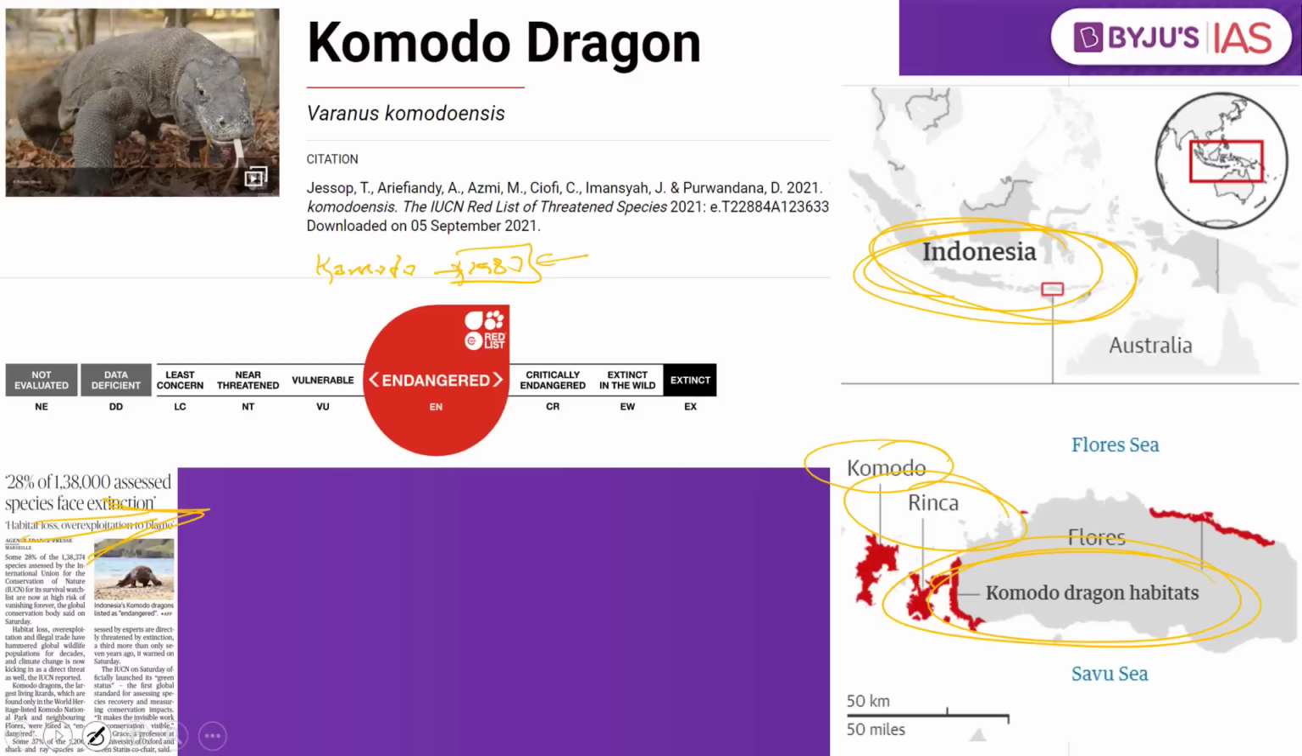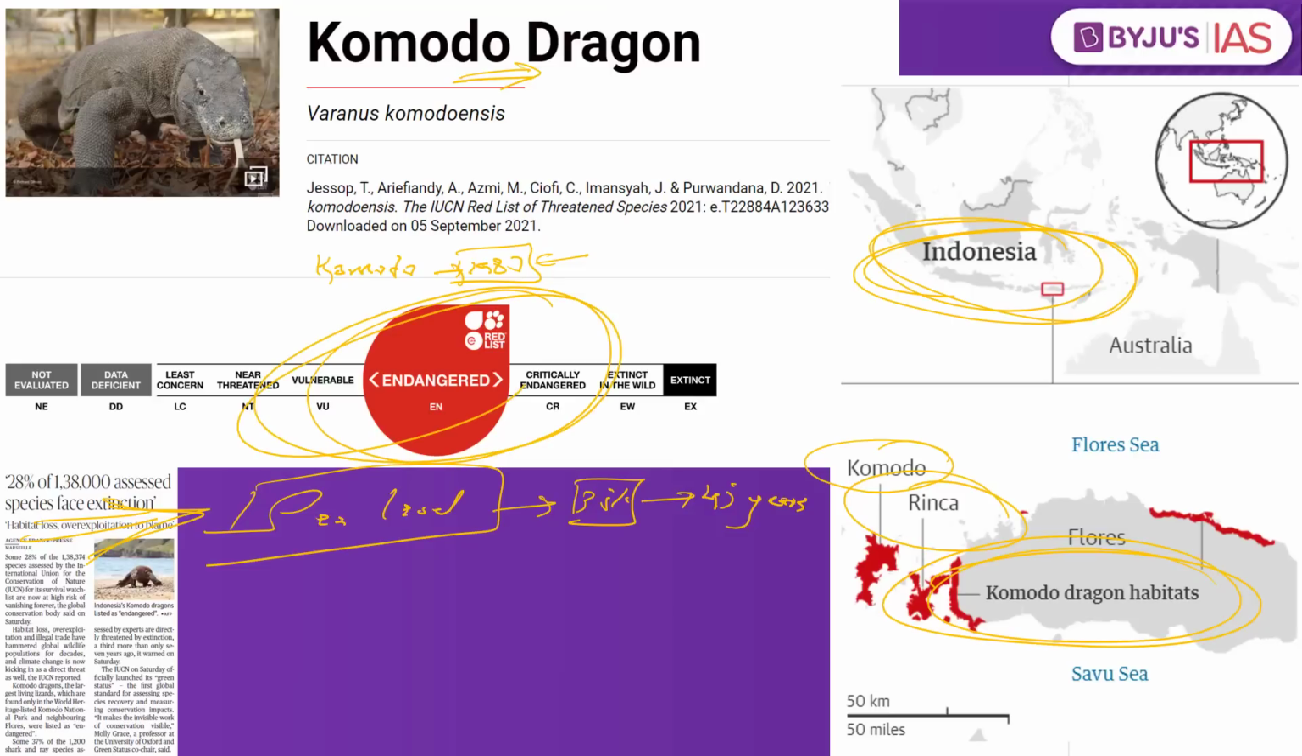What is this article speaking about? This article is saying that because of climate change variations, there will be an increase in the sea level. Because of the increase in the sea level, about 30% of its habitat will be lost in the next 45 years, and as a result, there will be a shrinkage of the population of the Komodo dragon. When it comes to its IUCN status, do remember, it is endangered, and this can be very important from the preliminary examination point of view.